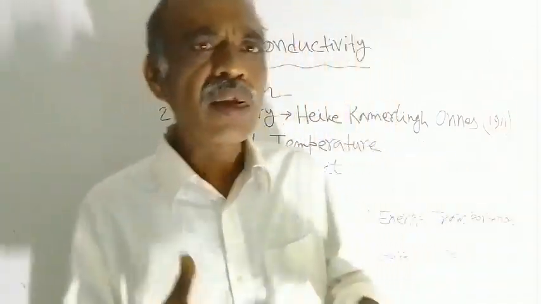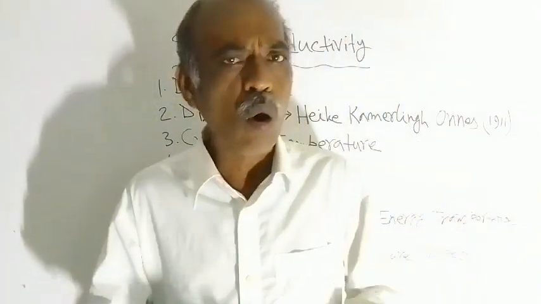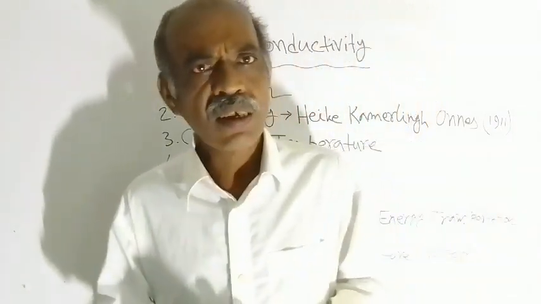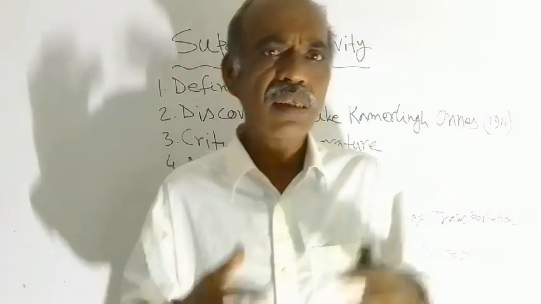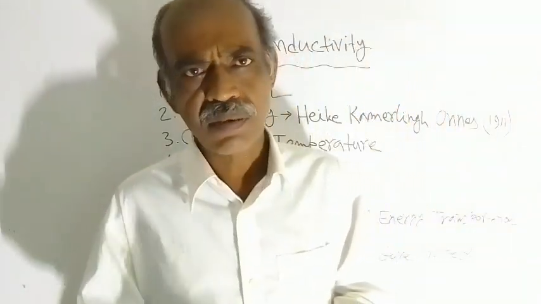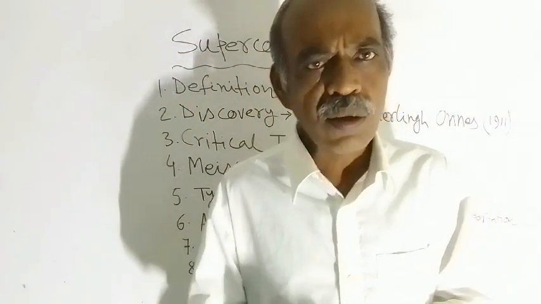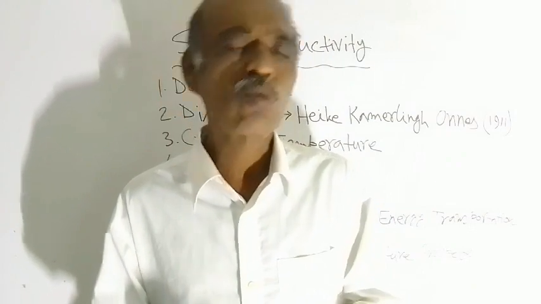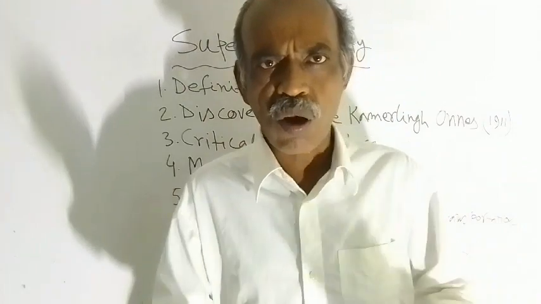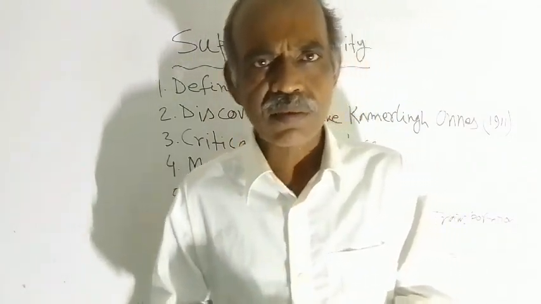We know that whenever current flows through a material, whether it is made of copper or aluminium or something else, we find that it has some resistance, and due to the presence of resistance, there is some loss of energy during the flow of electricity through the wires. You have studied Ohm's law, so there you have got the concept of resistance.